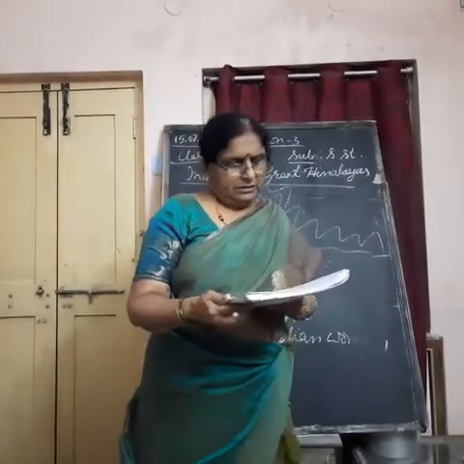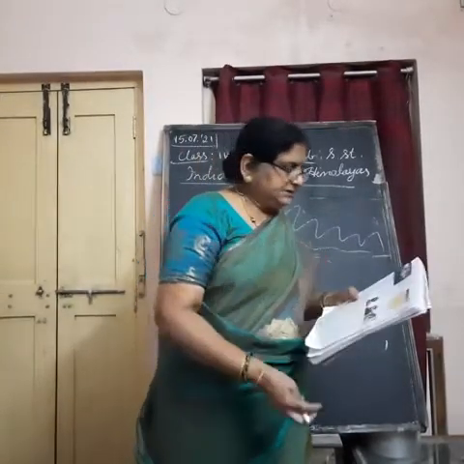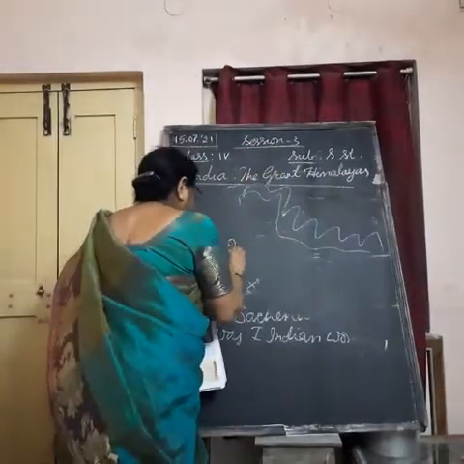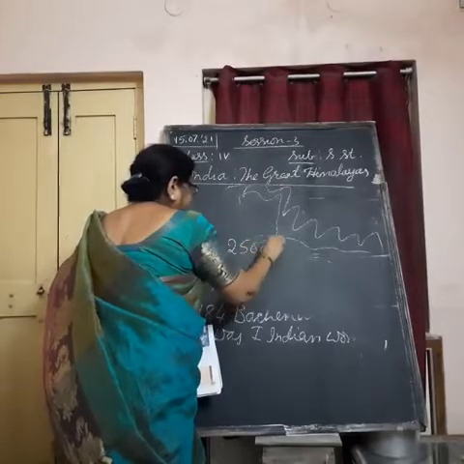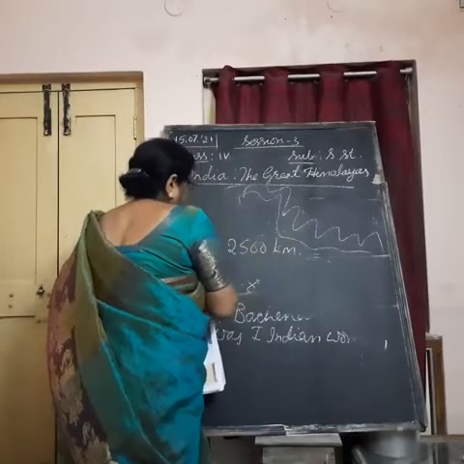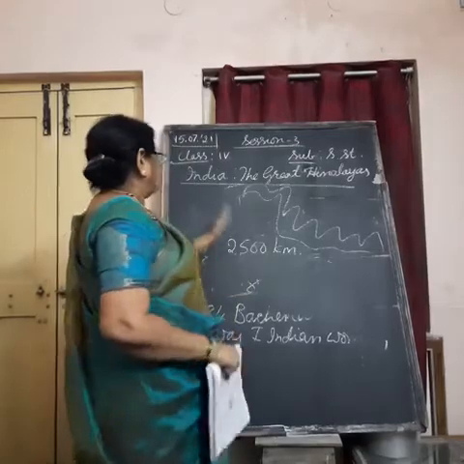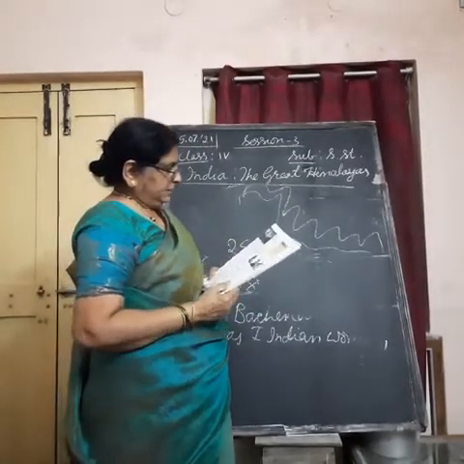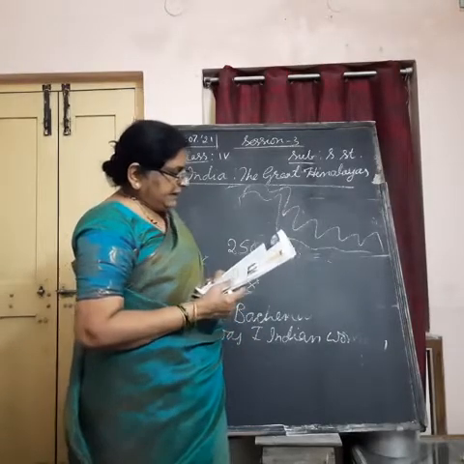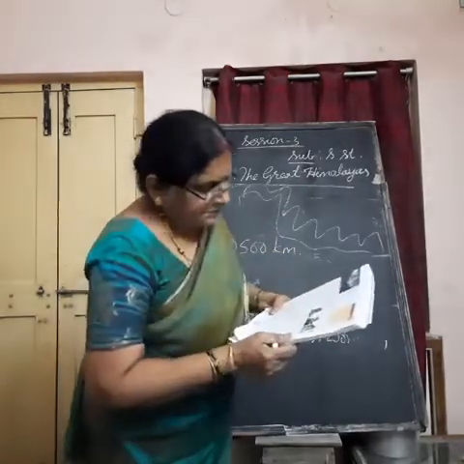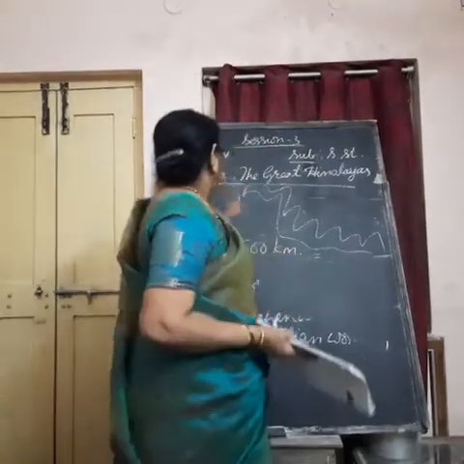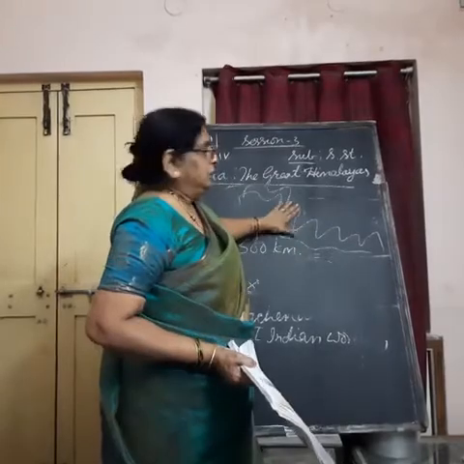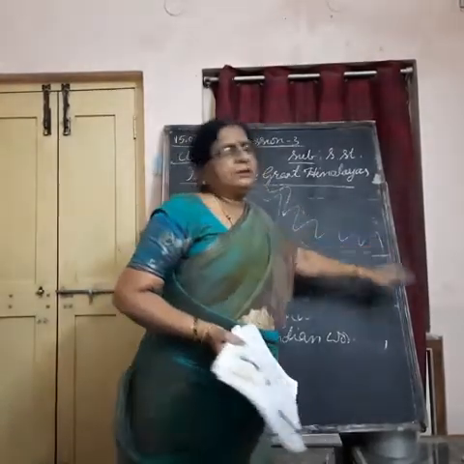Okay. It stretches about 2,500 kilometers from west to east. These mountains spread 2,500 kilometers from west to east. The Himalayas are wider in Kashmir and narrow down towards the east. They are very wide, a big gap they have got. And when they come towards the east, they become narrow.